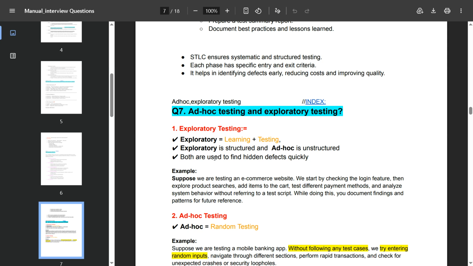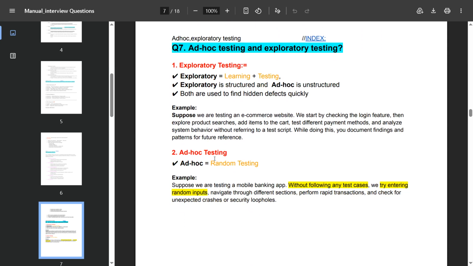For example, suppose we are testing an e-commerce website. We start by checking the login feature, then explore product search and adding items to the cart, test different payment methods and analyze system behavior without referring to a test script. While doing this, you document findings and patterns for future reference.